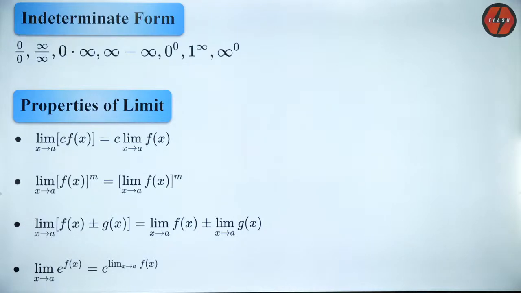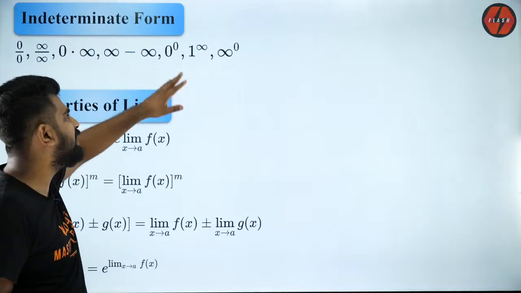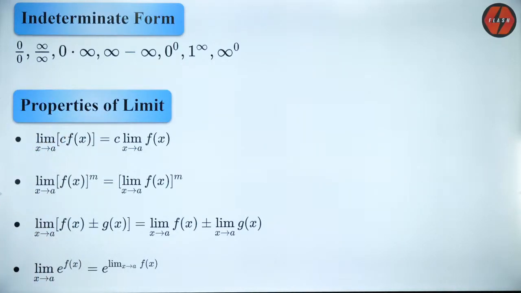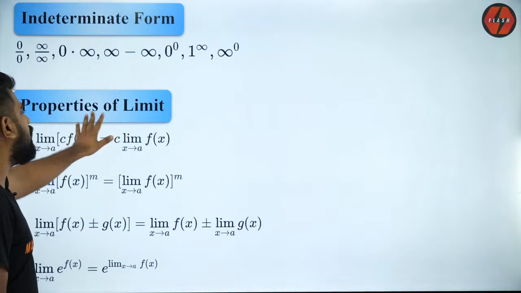0 power infinity is 0, but 0 power 0 is indeterminate. Are you guys clear? 1 by 0 is not defined, because in mathematics we cannot have 0 in the denominator. Got it?